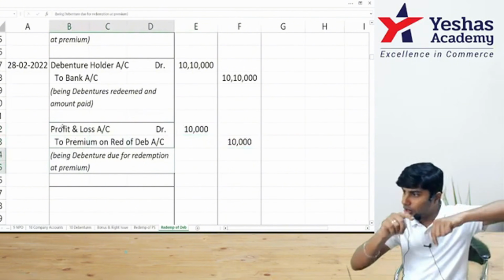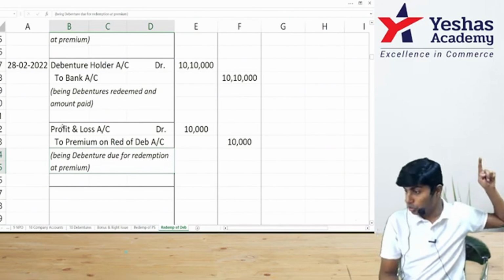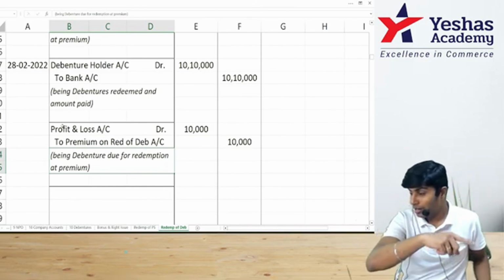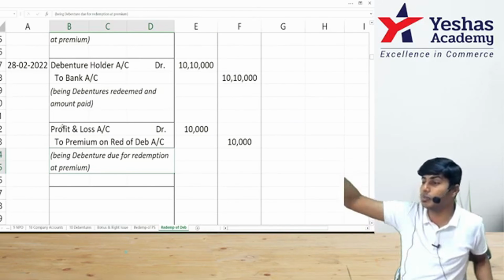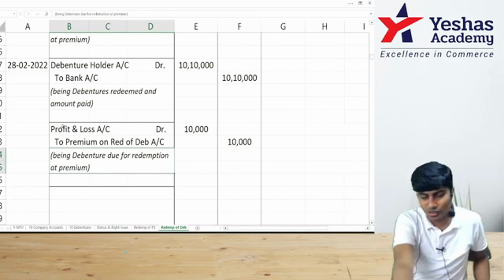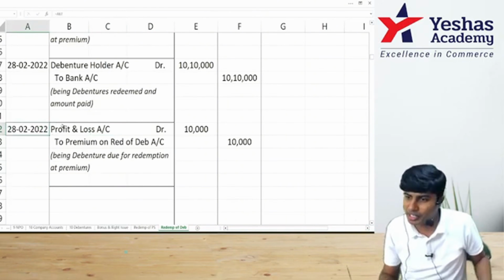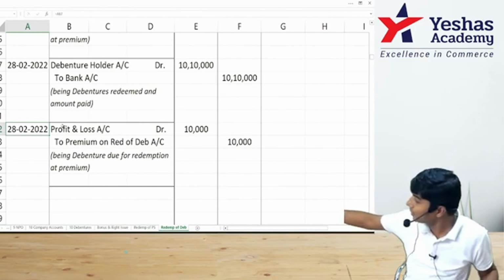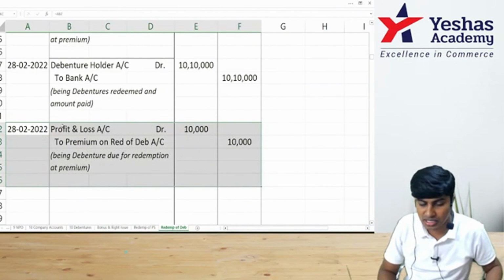If they've already recorded this premium on redemption of debentures at the time of issue by debiting loss on issue, and if that loss on issue of debentures is transferred to P&L account over the debenture period in outstanding debenture ratio, already done, then I don't have to transfer to P&L again. I don't have so much information, I have only limited information. So I wrote this entry, but this entry need not be written. You can skip this entry.